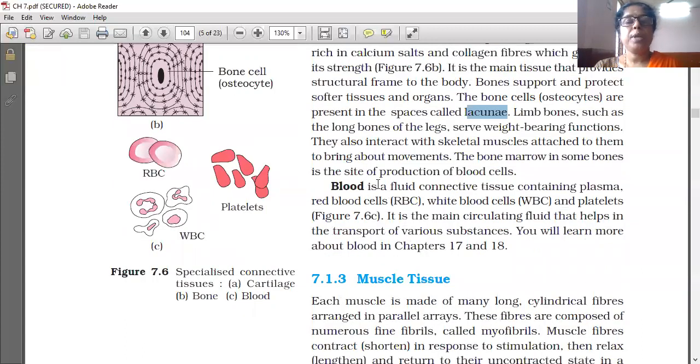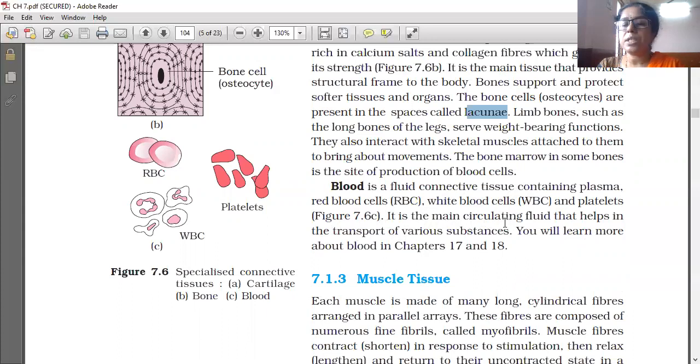And the next one is blood. Blood is a fluid connective tissue, liquid only, containing plasma, red blood cells (RBC), white blood cells (WBC) and platelets. It is the main circulating fluid that helps in the transport of various substances.